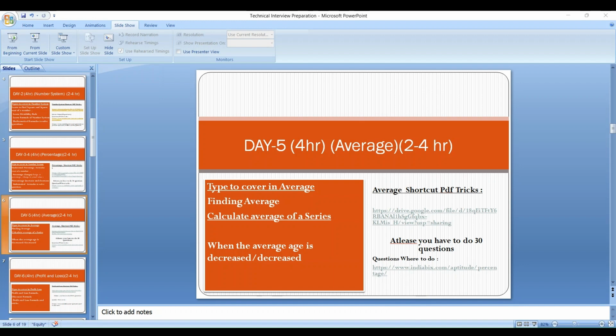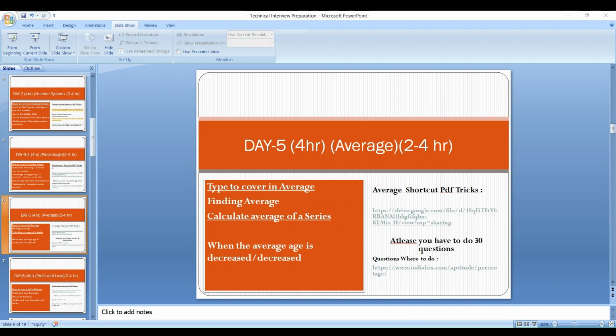Next, about day 12. On day 12, you have to cover the topic ages. And ages is one of the most important concepts used in aptitude, usually in competitive exams, placement exams, and other such tests. So what are the types you have to cover in ages? If you assume the current age to be x, then the age after n years will be x plus n.